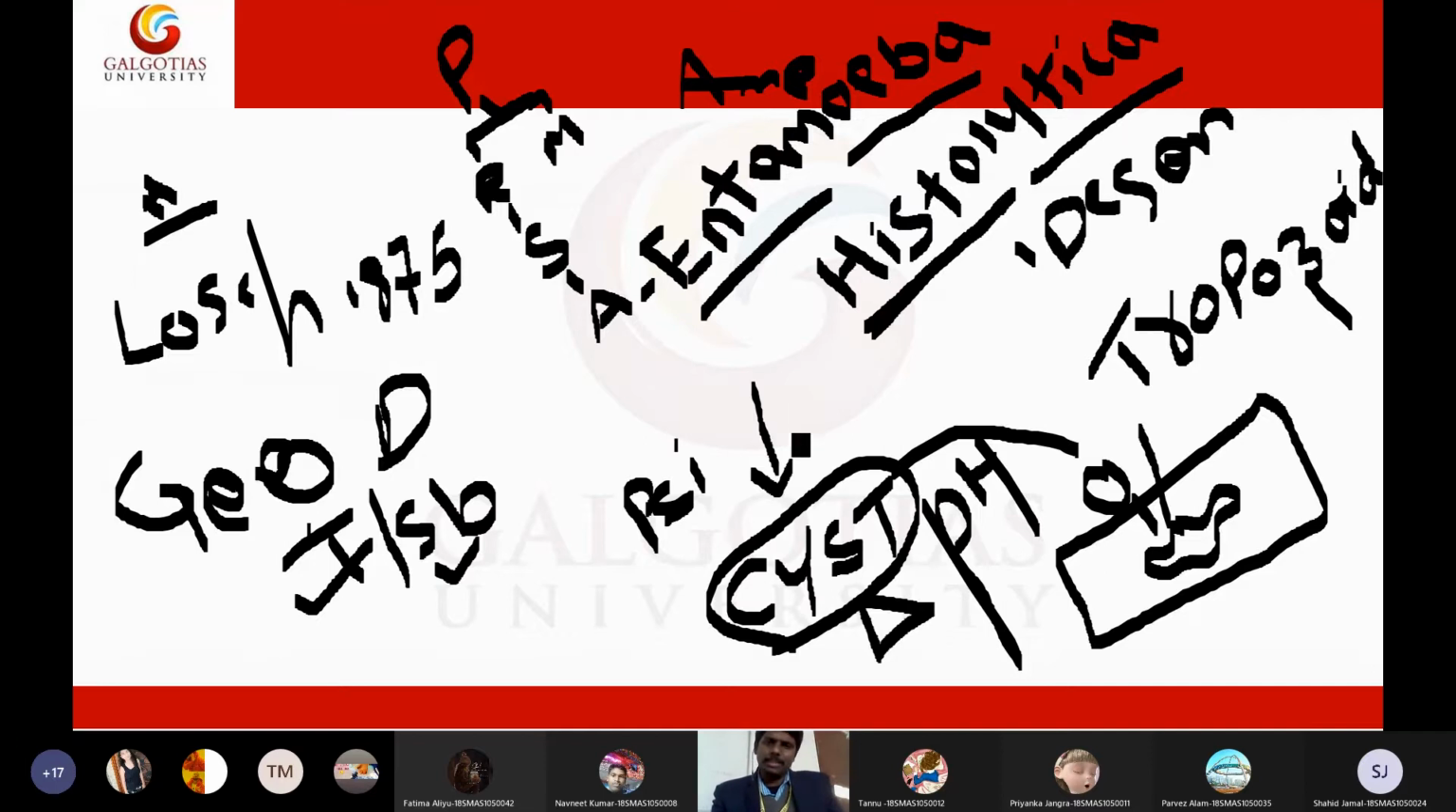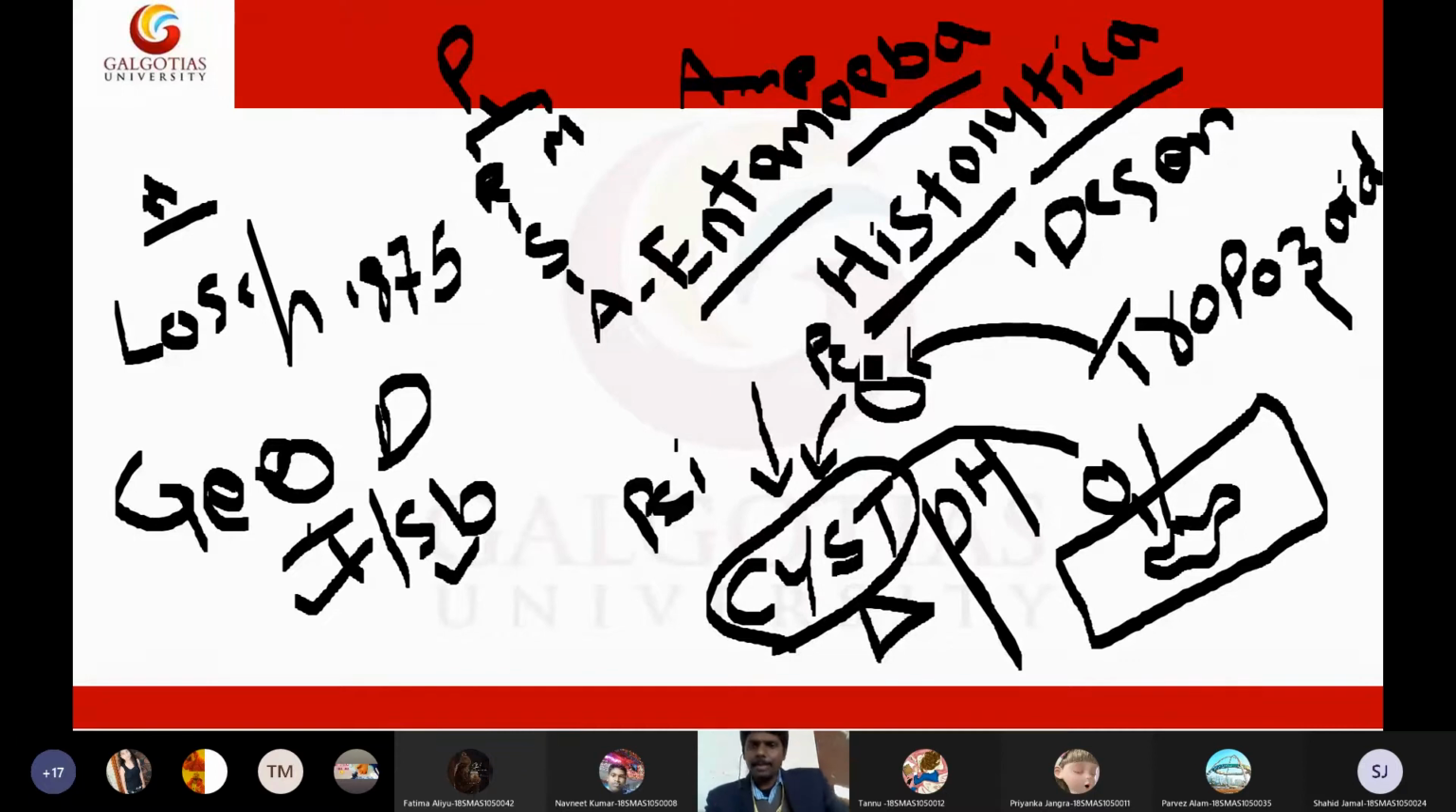In between the cyst and trophozoite, there is another form called the precyst stage. That means a trophozoite will convert back to cyst, but before converting to cyst, it will become a small bud-like creature. That is called the precyst. Then after the precyst, it will convert to cyst.